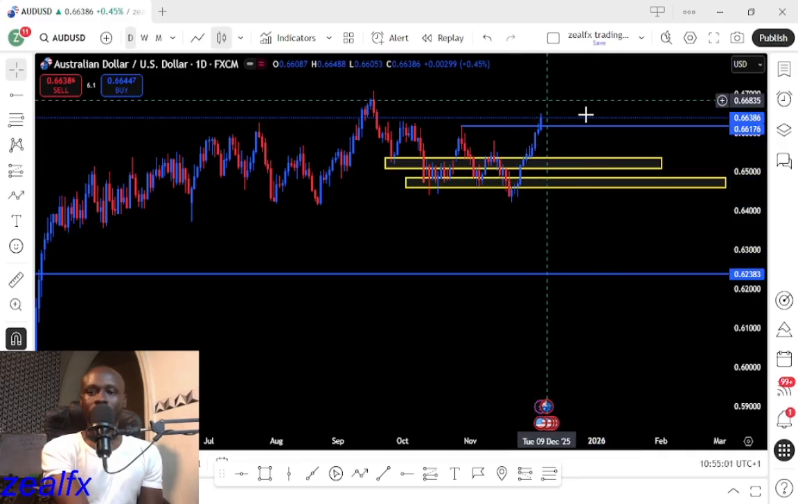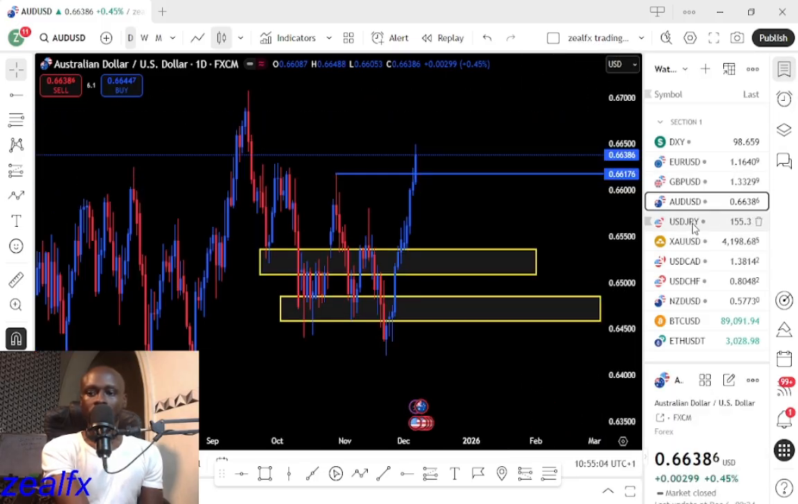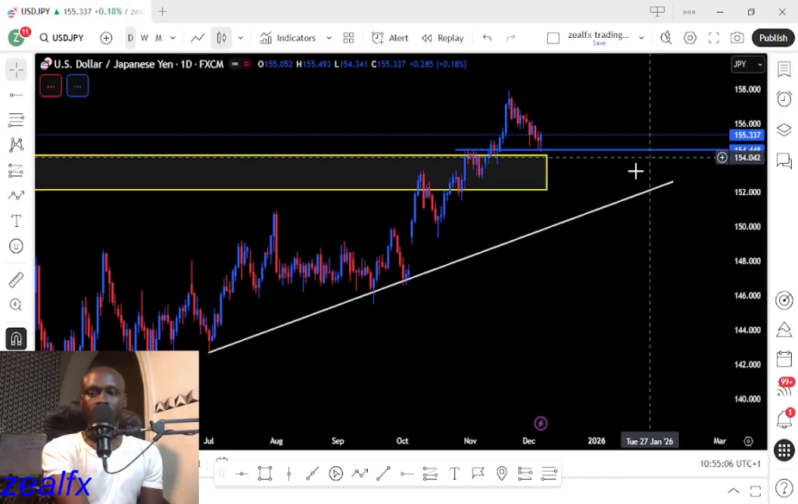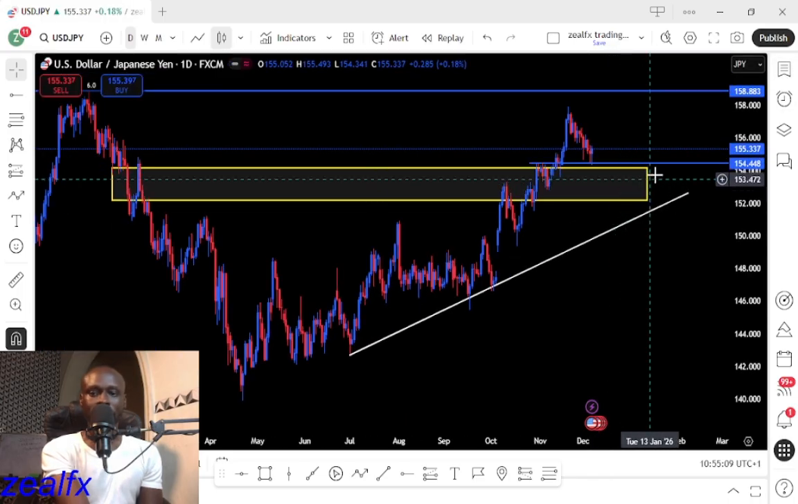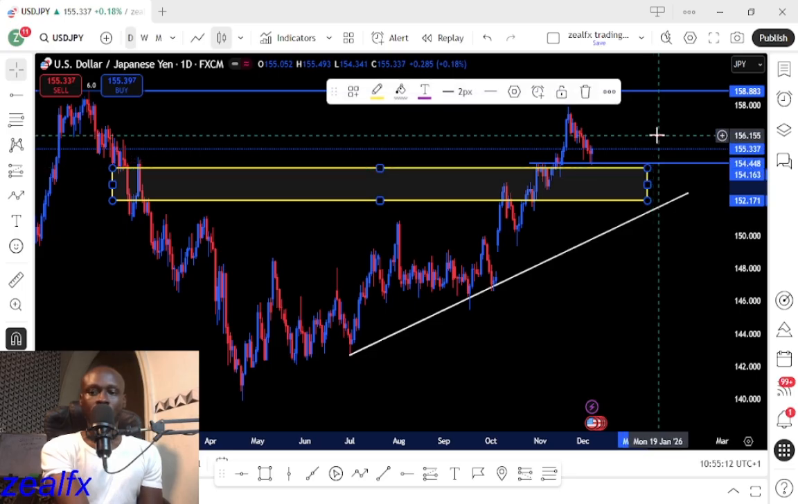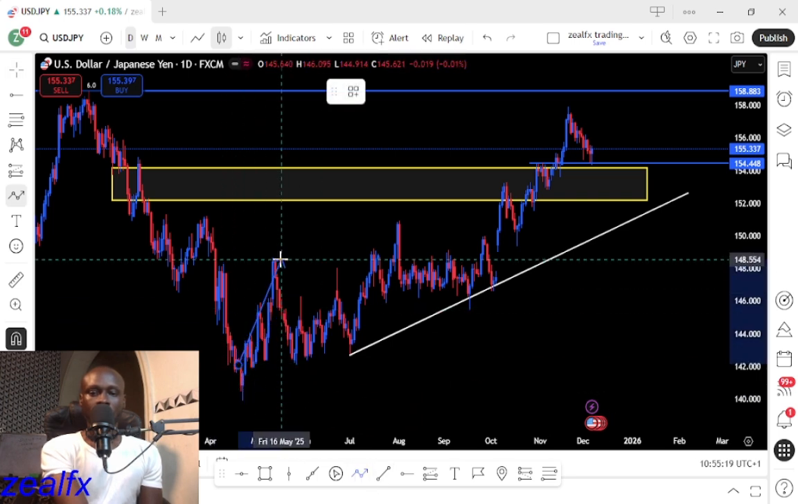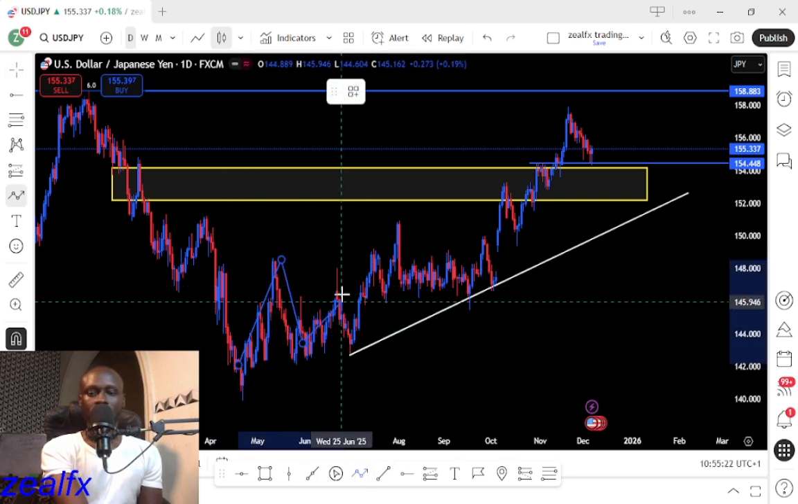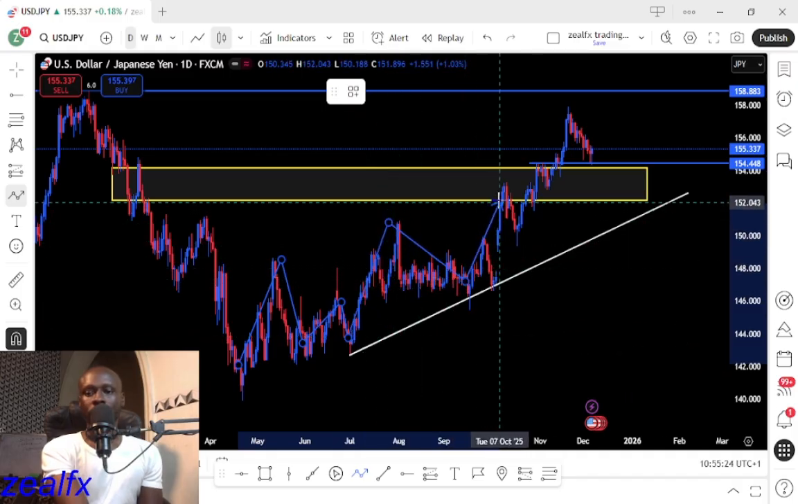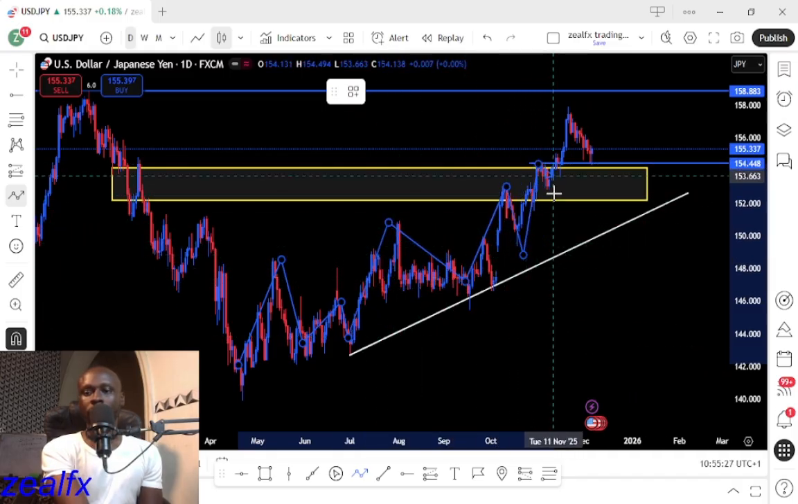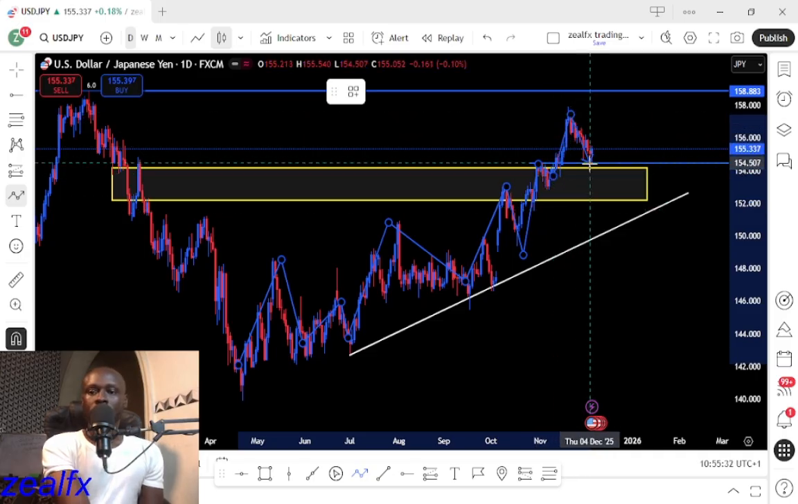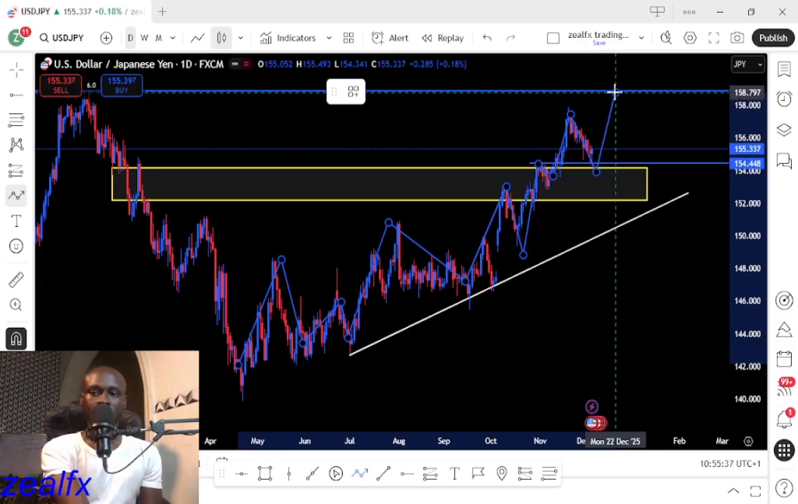So let's look at our next pair, which is the USDJPY. USDJPY on my daily chart still remains bullish. We have a bullish trend for the USDJPY, and we can see that we have a series of higher lows: we have a lower low, then a higher low, then a higher low, then a higher low. This series of higher lows has been a strong momentum for the bullish move of the USDJPY to the top. So we expect more buys for the USDJPY this coming week.